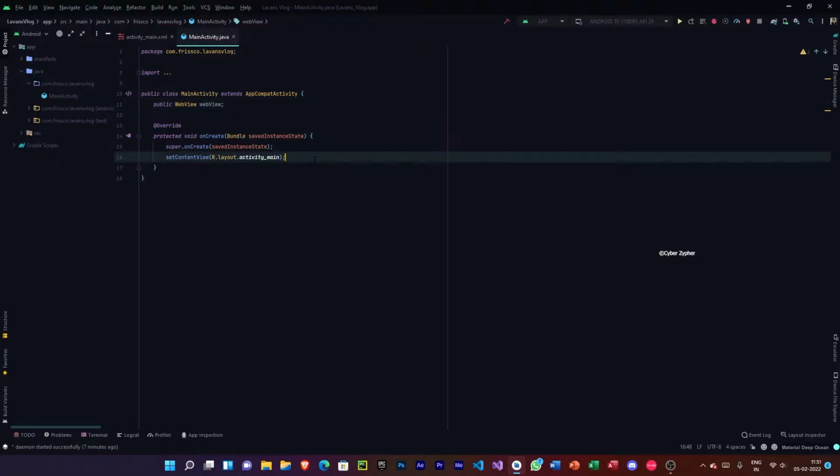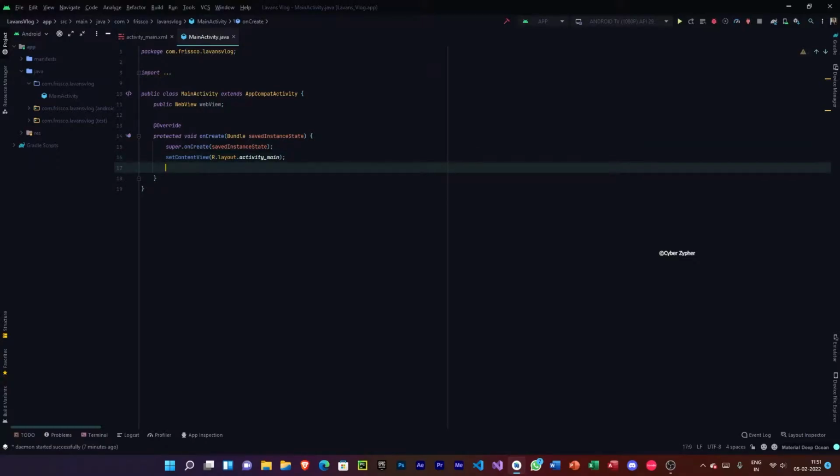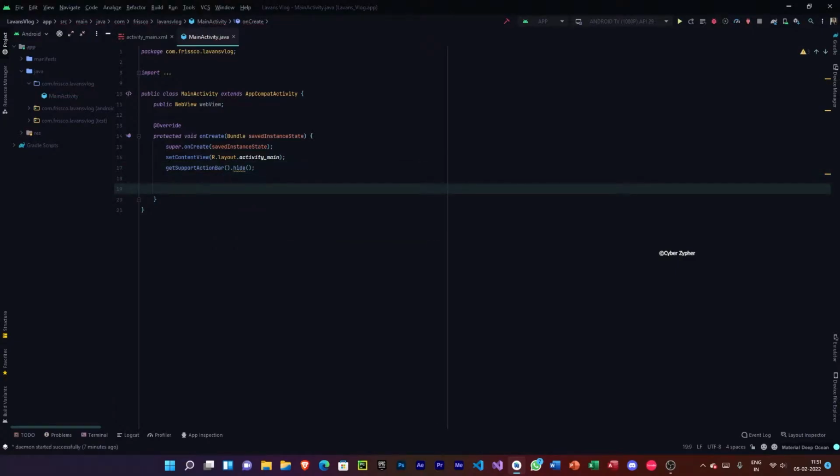Okay, and now before programming the web view, I just need to hide the action bar inside the app. So getSupportActionBar().hide(). Okay, and now I'm going to initialize the web view as I said before.